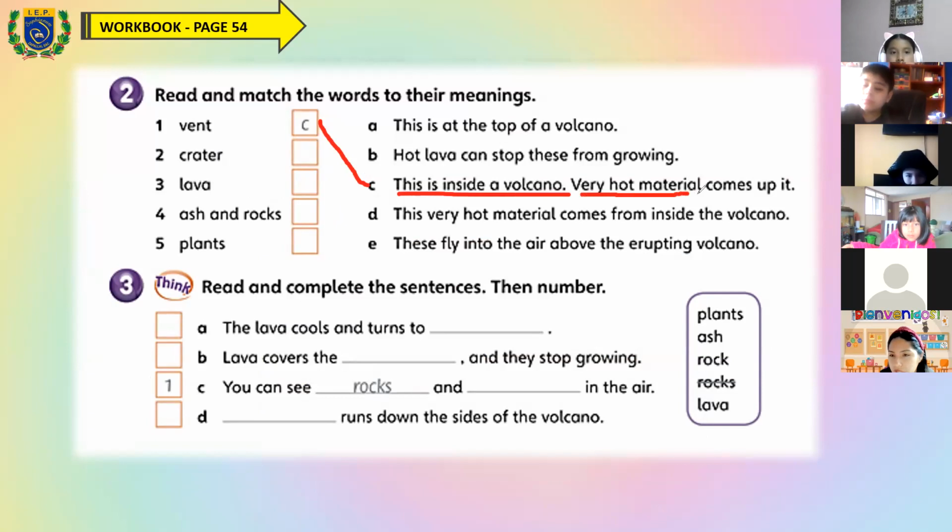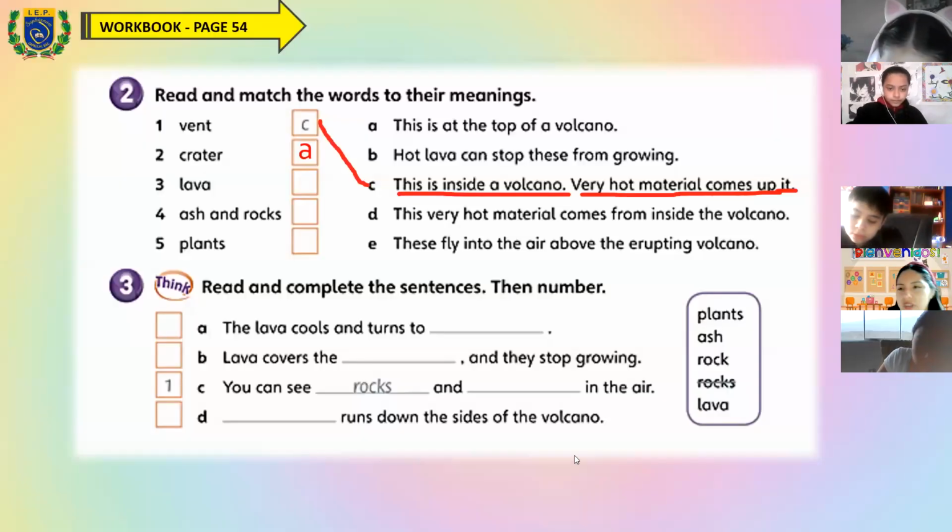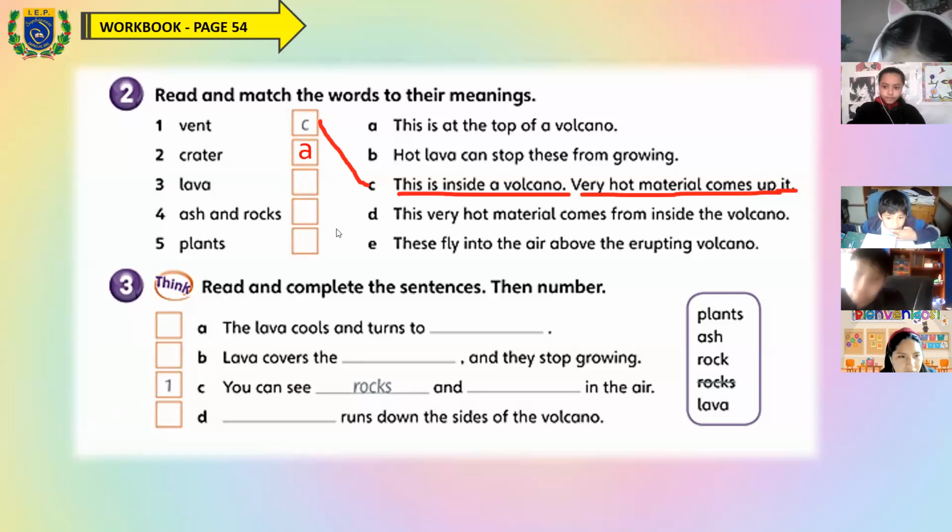Very hot material comes up, means significa que sale, ¿no? Very hot material se refiere a la lava. Very hot material comes up. Okay. Please investigate the correct meaning. You can use your dictionary, okay? Yes? Let's continue. Thank you so much, Jeremy, for your participation.